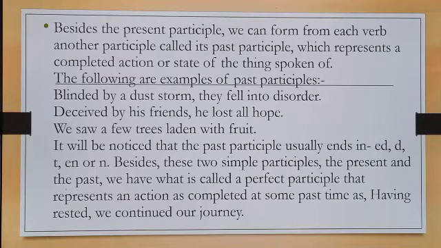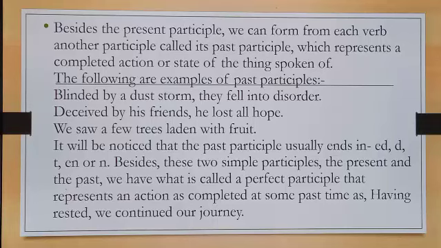Now look at this page. Besides the present participle, we can form from each verb another participle called its past participle, which represents a completed action or state of the thing spoken of.